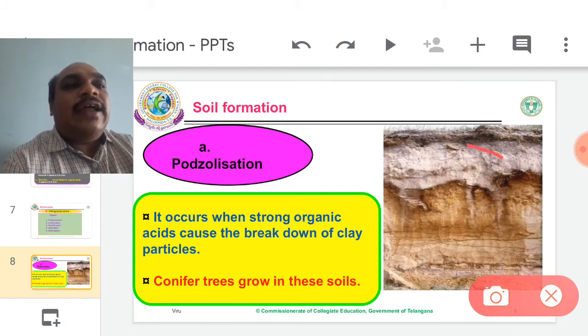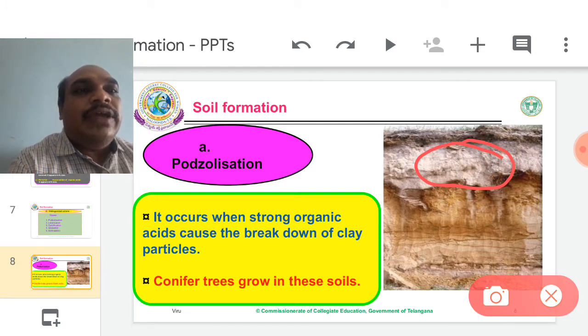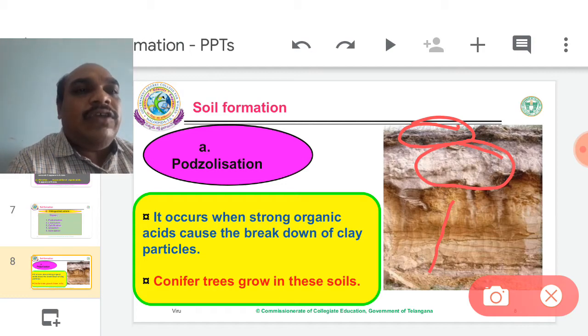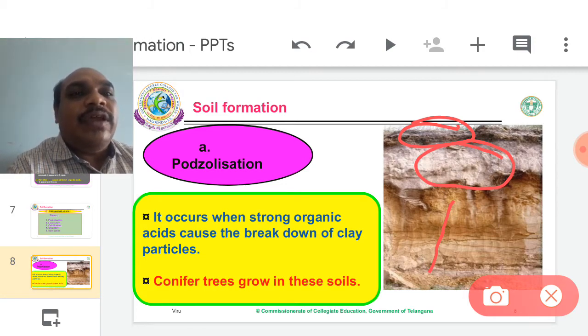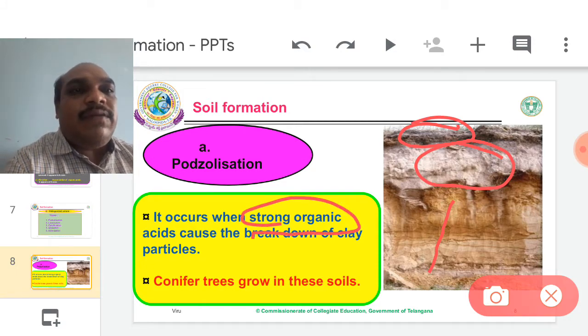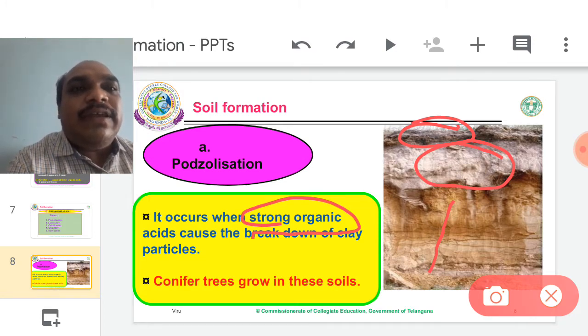Here in the diagram, this is the soil A zone, the A horizon. This is the completely surface of the soil, and this is the bottom of the A horizon. In the A horizon, strong organic acids are forming. For example, in cool regions, the temperature may be less than 15 degrees centigrade.